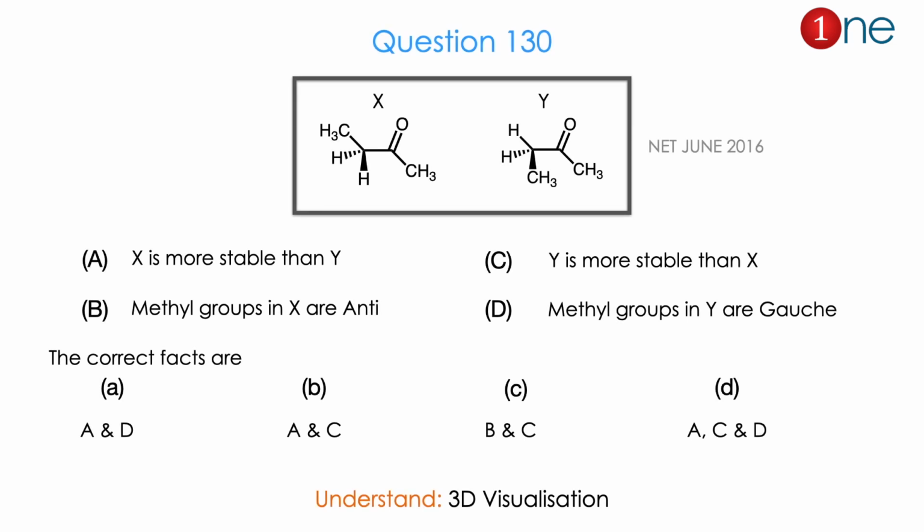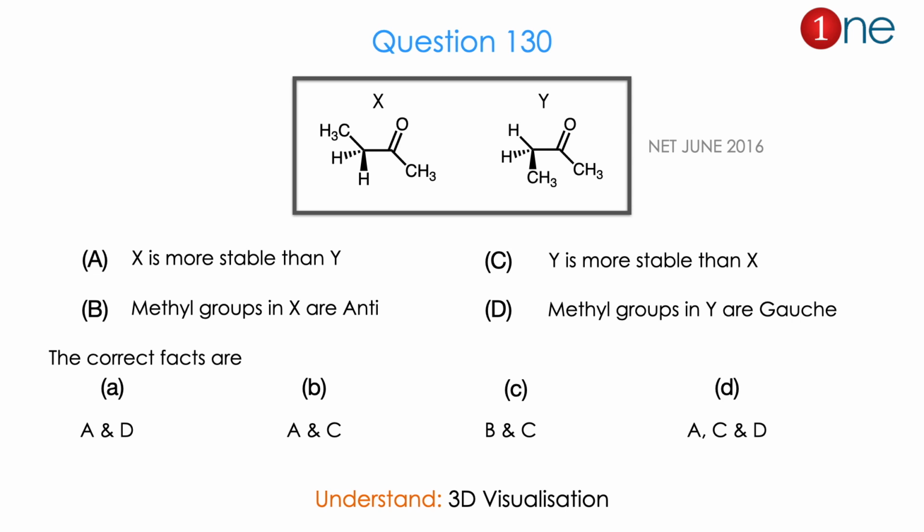Then the next question. They gave two structures, both really the same, only differing in the CH3 position. In X the CH3 is on the plane, in Y the CH3 is above the plane. So basically they are asking about the relation and its position. The options are: X is more stable than Y, or Y is more stable than X, or the methyls in X are anti, or the methyls in X are gauche. So basically they are asking about the relationship between the methyl groups and the stability. The question is which facts are correct there.